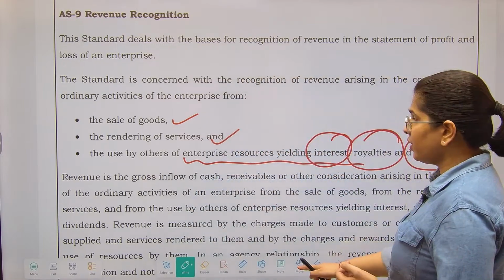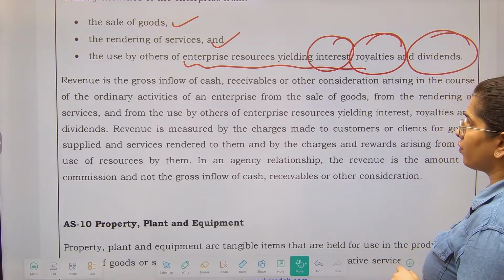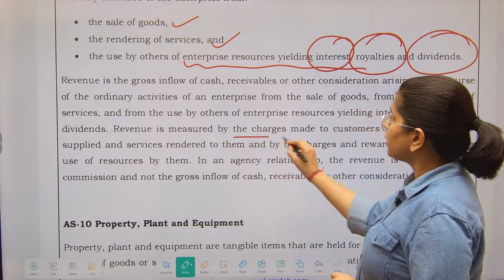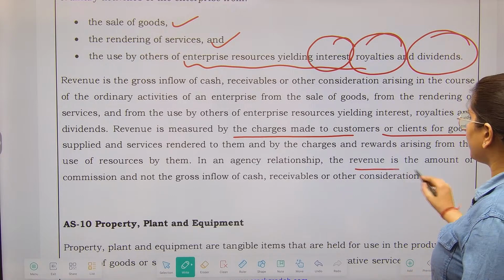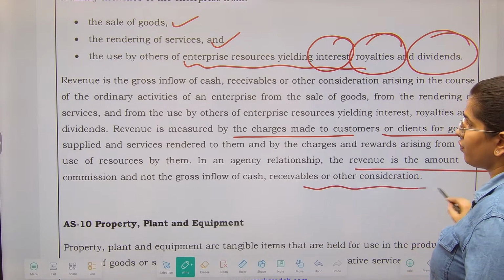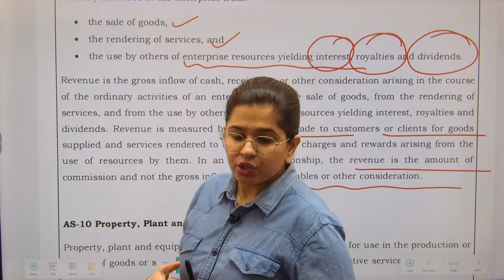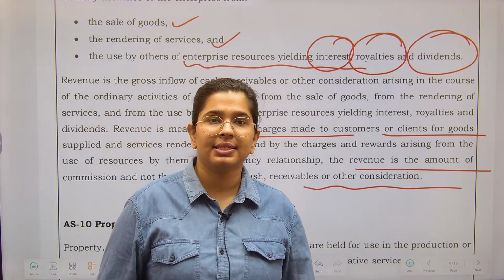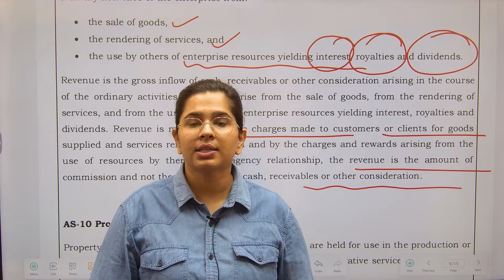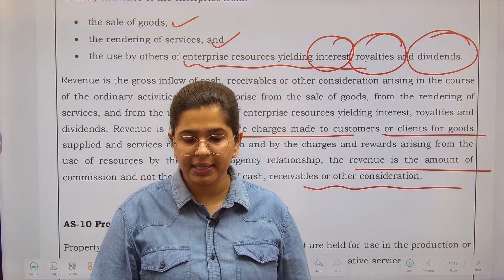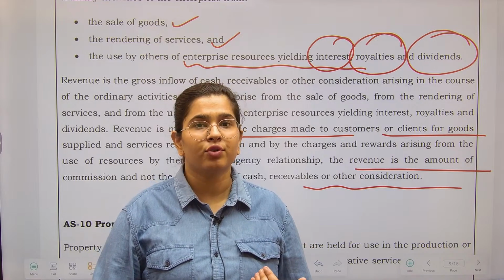Okay? So the revenue is the gross inflow of cash, receivables or other considerations arising from the sale of goods. Right? Revenue is measured by the charges made to the customers. Okay, and in an agency relationship, the revenue is the amount of commission and not the gross inflow of cash. Now the question comes, when should you recognize the revenue, right? So this is when all the risks and liabilities have been transferred to the customer, and at that particular moment of time you should record your revenue.